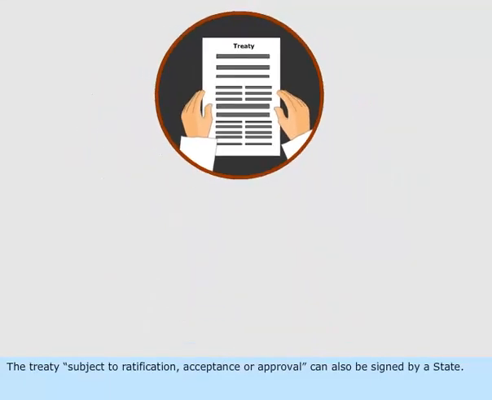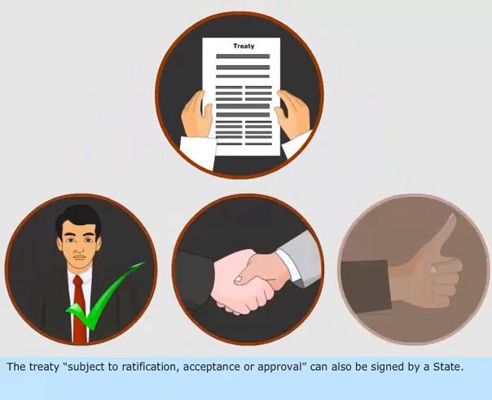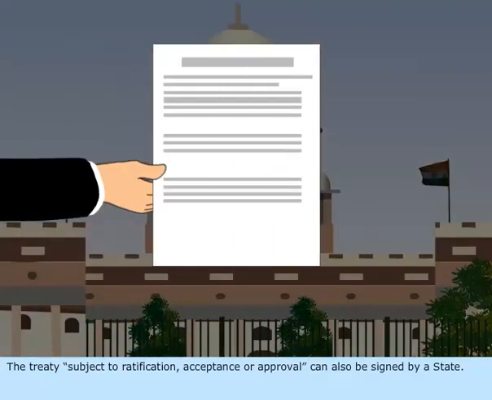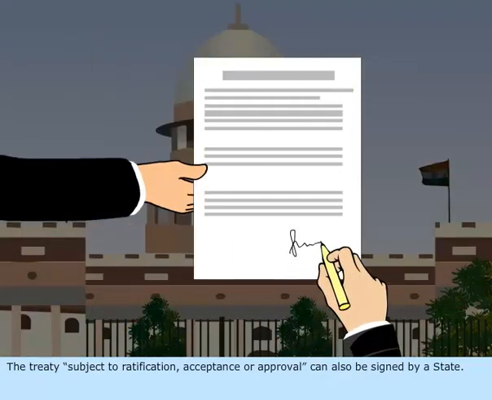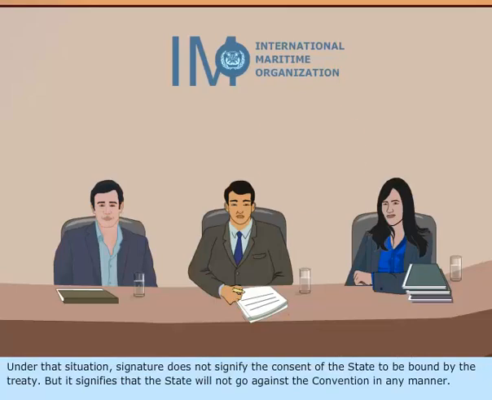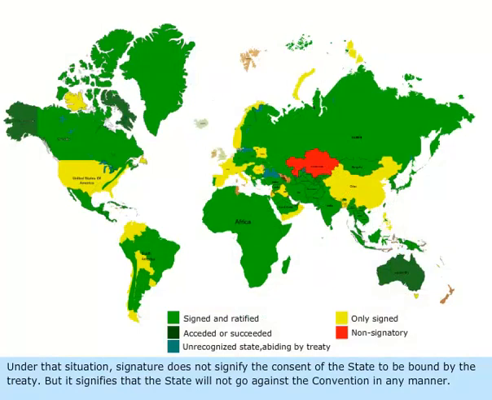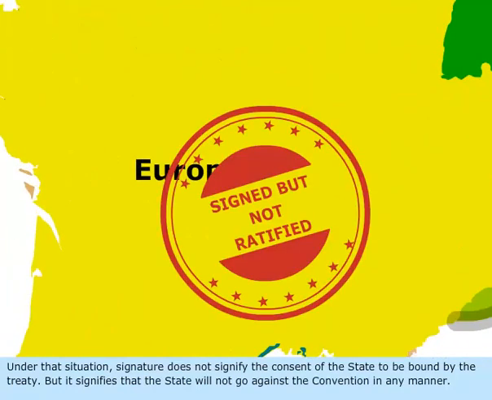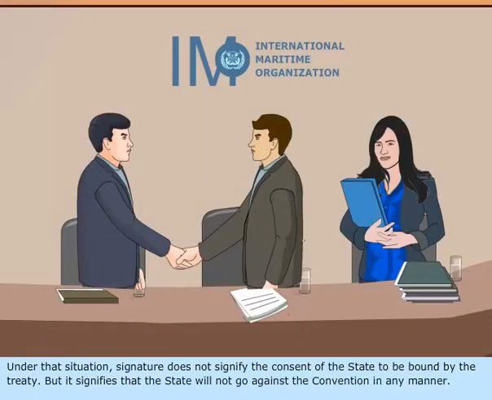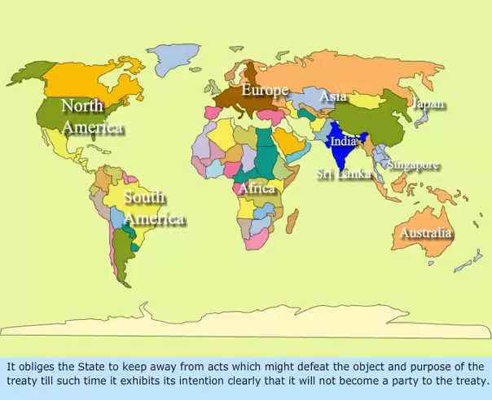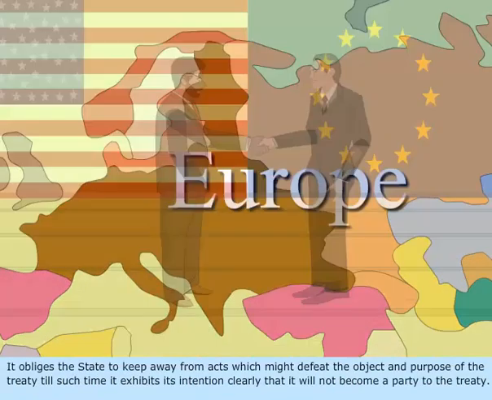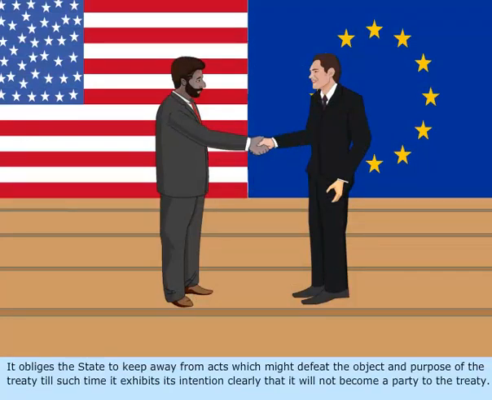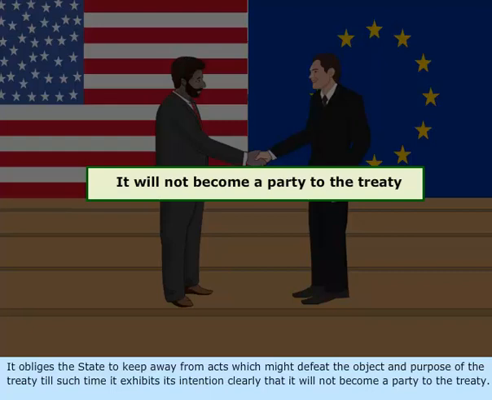A treaty subject to ratification, acceptance, or approval can also be signed by a state. In that situation, signature does not signify the consent of the state to be bound by the treaty, but it signifies that the state will not go against the convention in any manner. It obliges the state to keep away from acts which might defeat the object and purpose of the treaty until such time as it clearly exhibits its intention not to become a party to the treaty.